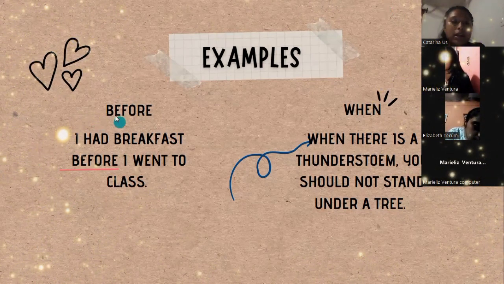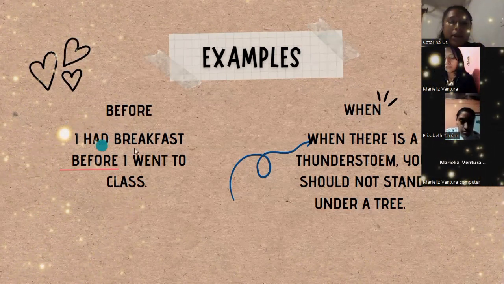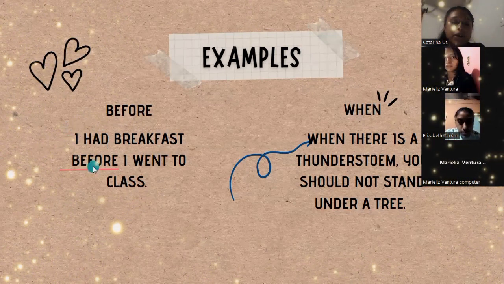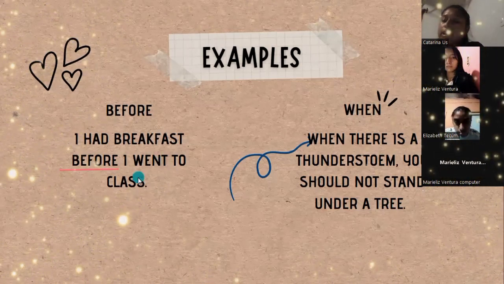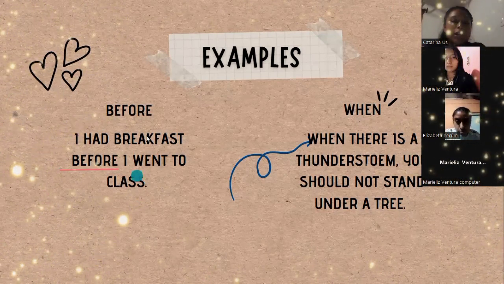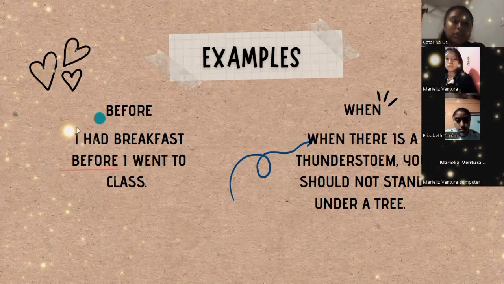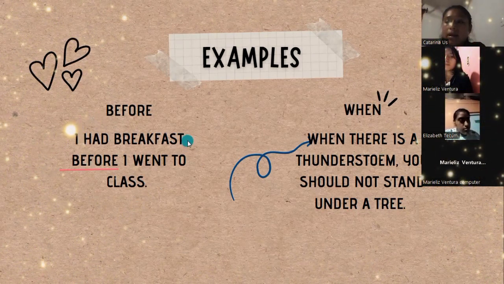For example, I had breakfast before I went to class. As you can see, and as Maria-Elise explained before, when we start with the main clause, we don't need a comma.